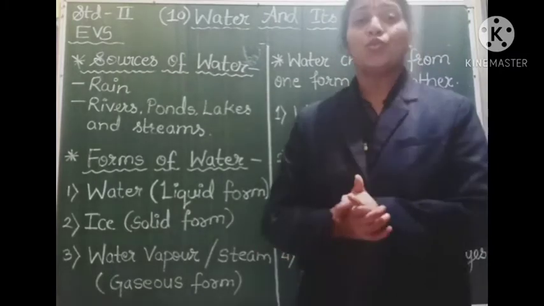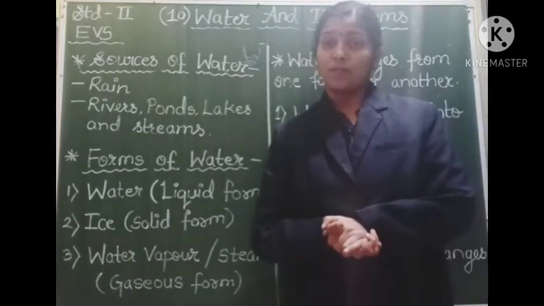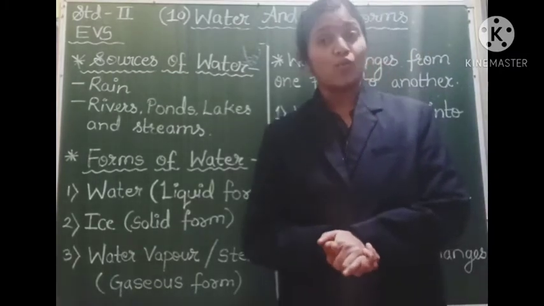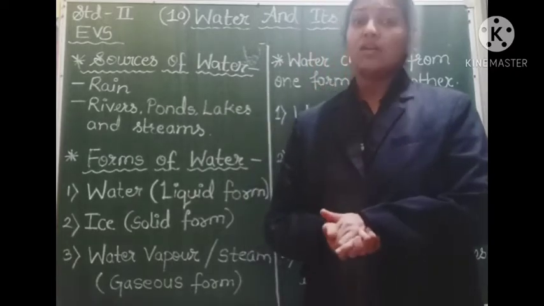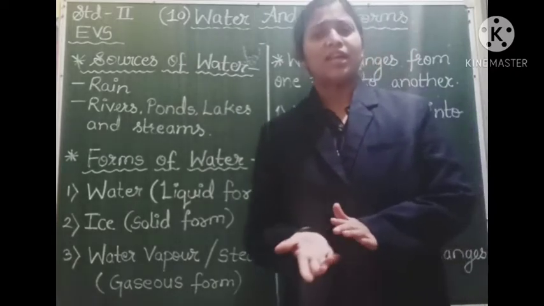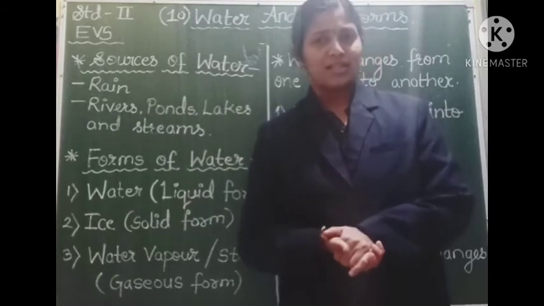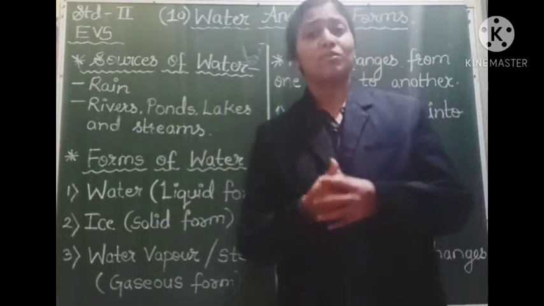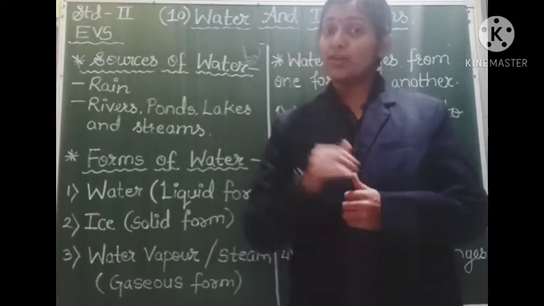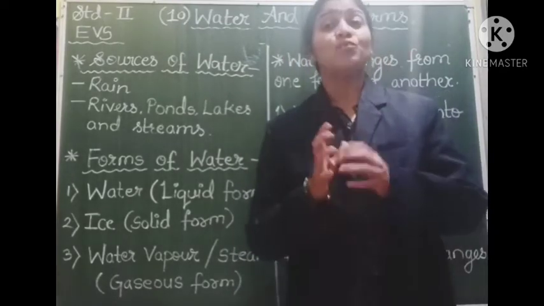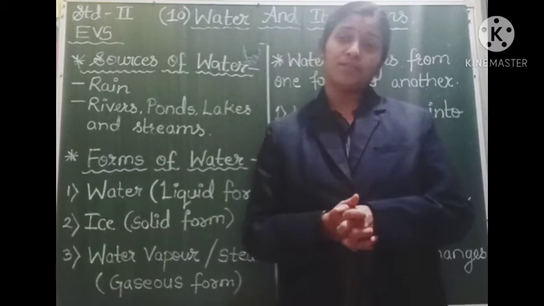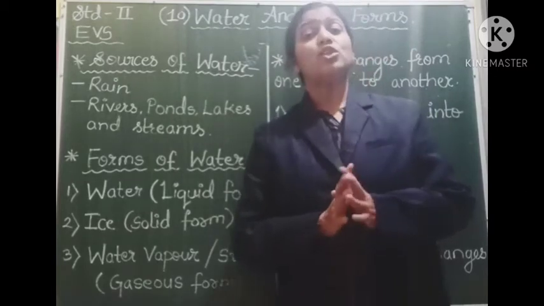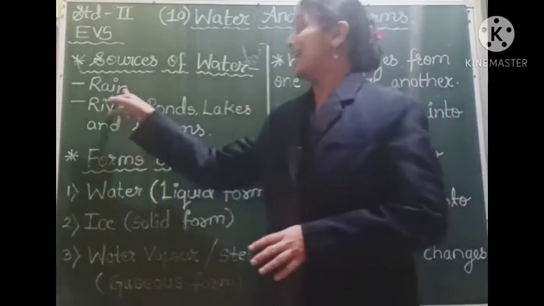But do you know from where we get this water? You might say that we get the water from the tap. Some children may say that we get the water from our wells. But students, the water from the taps or the water from the wells, from where does it come? Do you know which is the main source of water? Yes, the main source of water is rain.